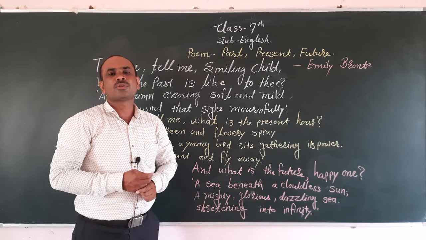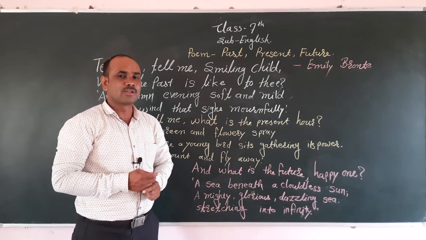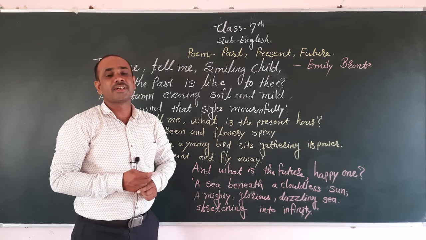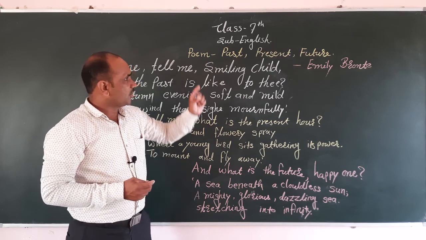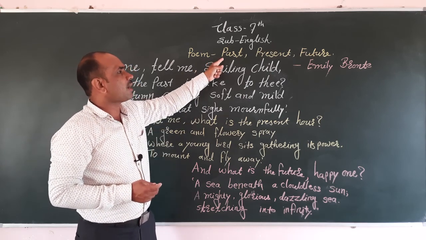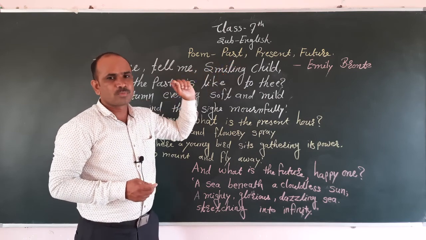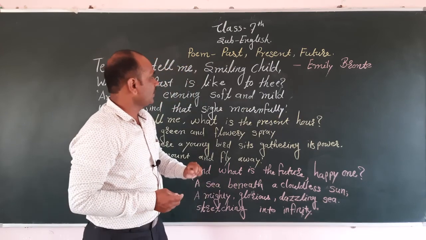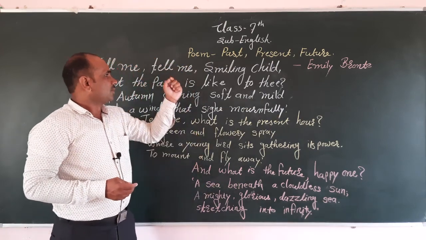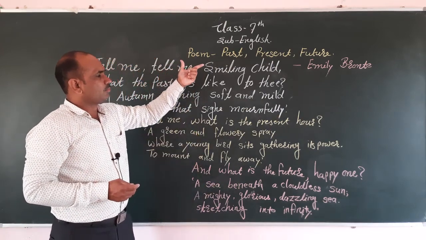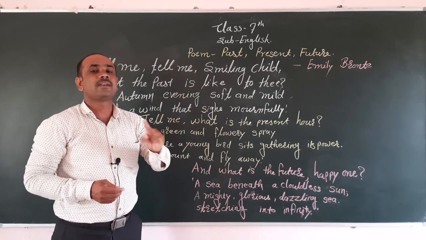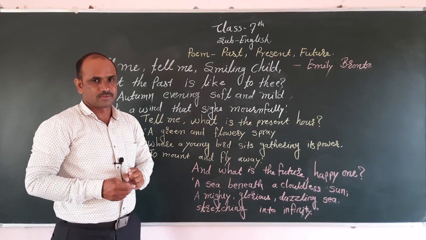She has written so many novels and also so many poems. Those poems are related to nature. This poem, Past, Present, Future, is also written by Emily Bronte. This is a conversation between the poet and a smiling child.